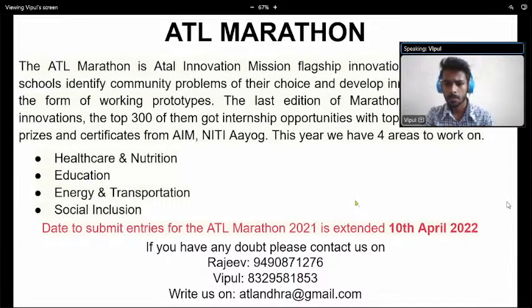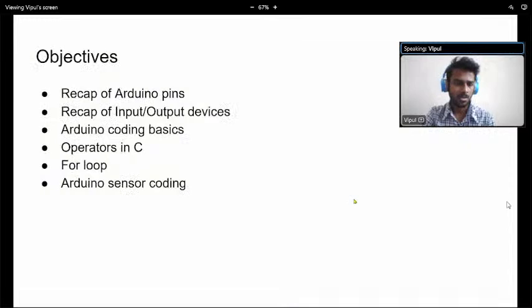Okay, so let's get started with the session. Before starting, what this session is going to cover: we are going to cover Arduino coding, right? For that, some prior knowledge is needed. In the last session, we learned about Arduino pins and some of the input-output devices, and now we are going to see the coding of some of those sensors. We'll see what the C language is, what some of the operators and terminologies used in C while coding are, and some of the Arduino sensor coding that we are going to learn.